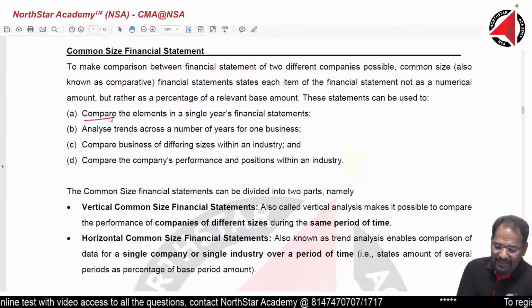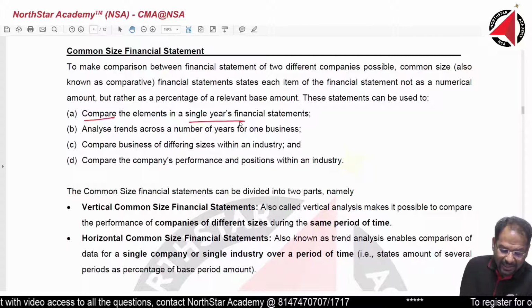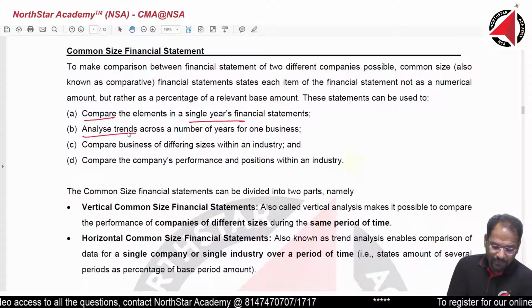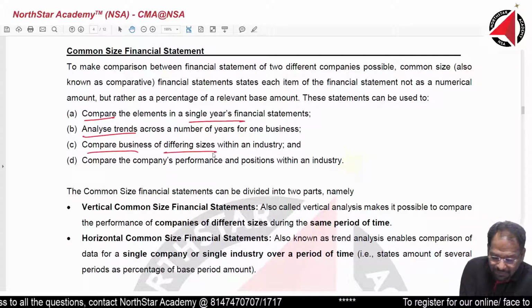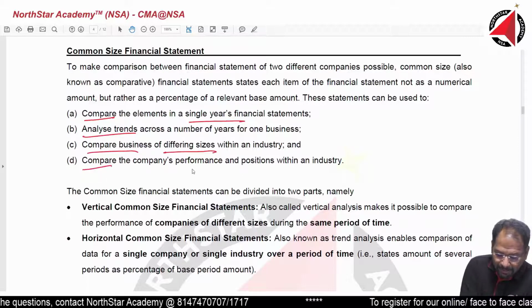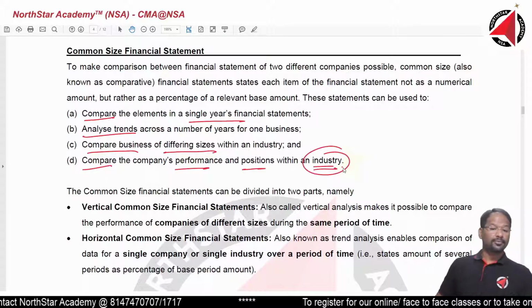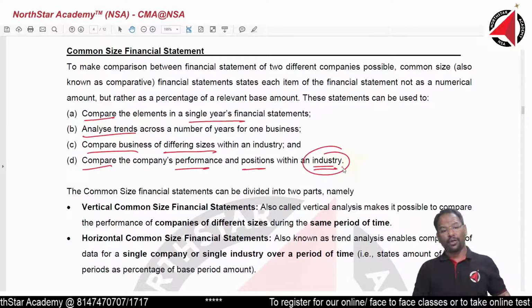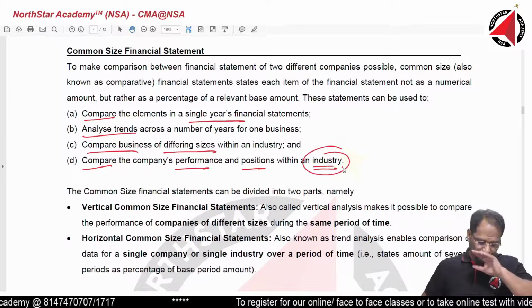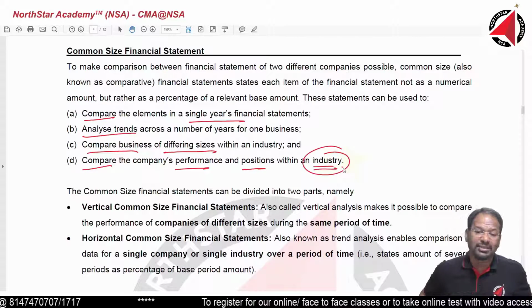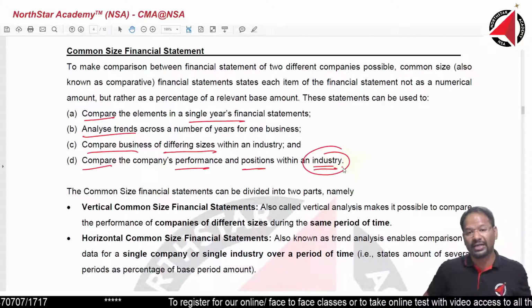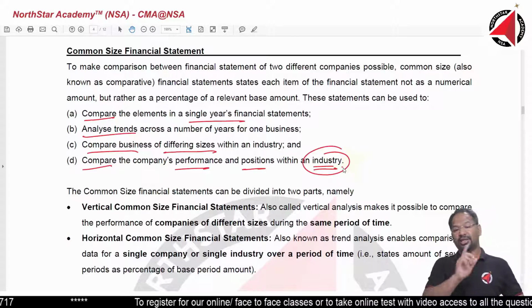Compare the elements in a single year's financial statement, analyze trends, compare businesses of differing sizes, compare the company's performance and position within the industry. So these are the four important objectives that this common size financial statement, also called comparative financial statement, serves for us.